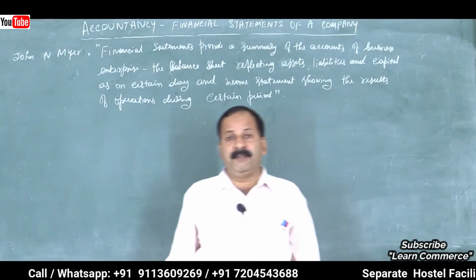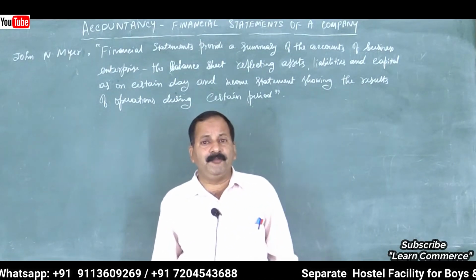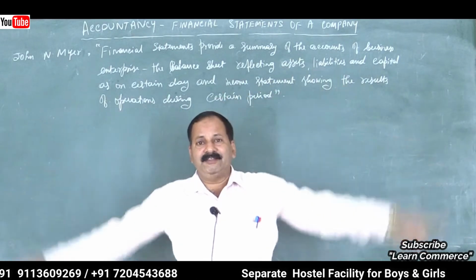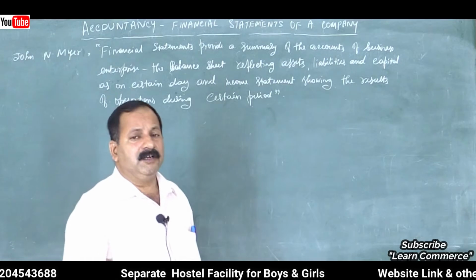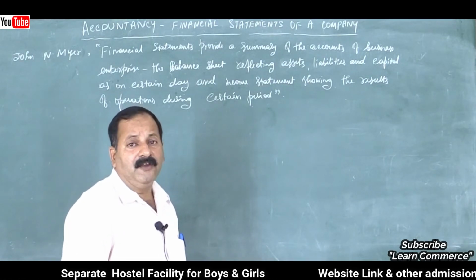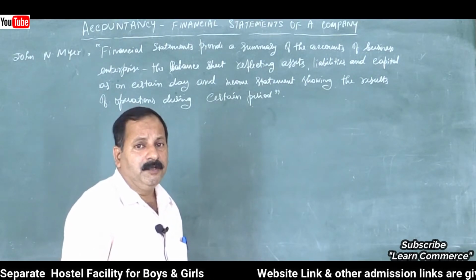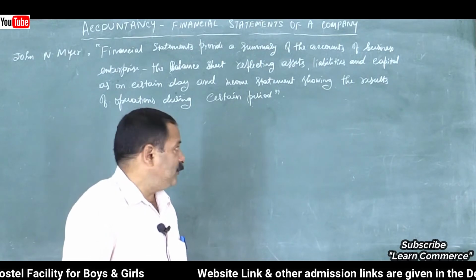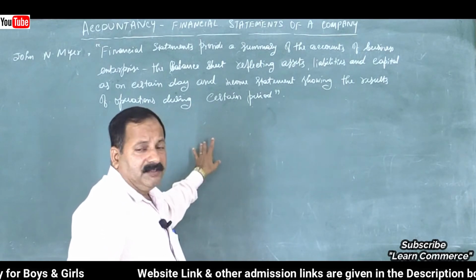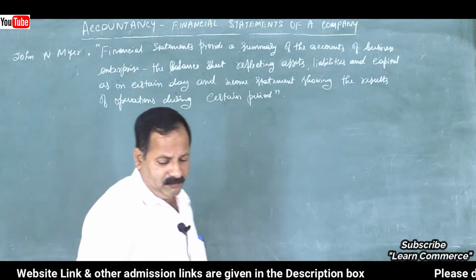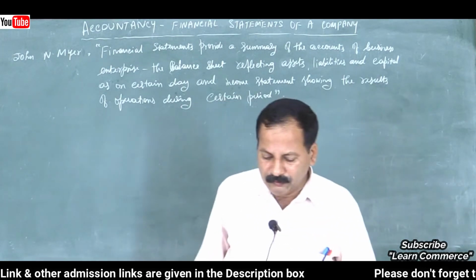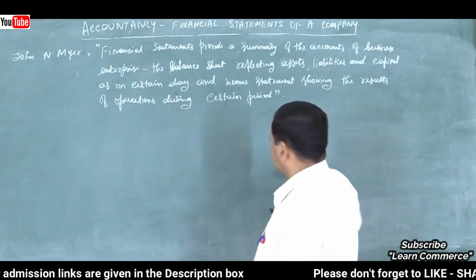So during a certain period, we will come to know the results, that is the profit or loss that is earned or suffered, and the financial position of the business by seeing the balance sheet. So that is called financial statements. Clear? Yes. Now let us move on to what are the types of financial statements.